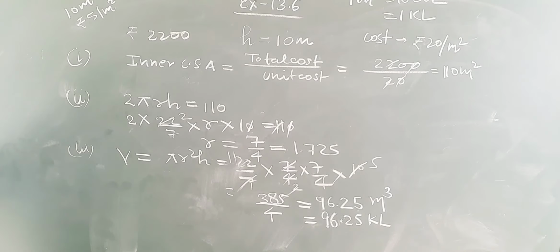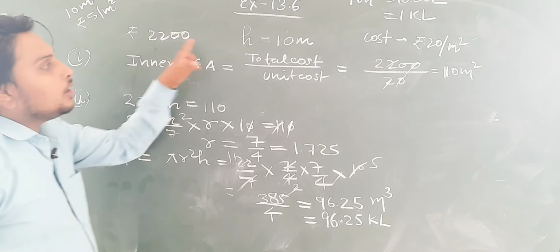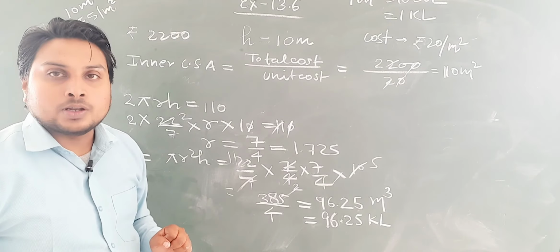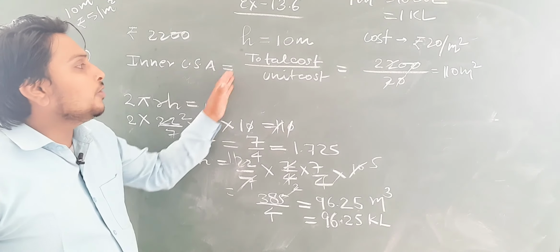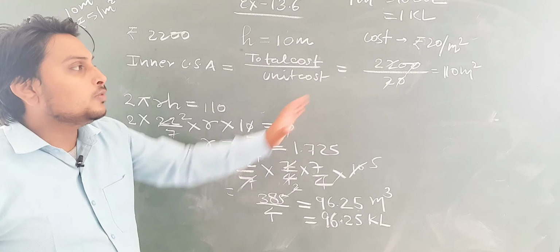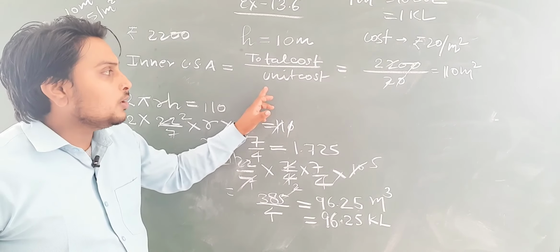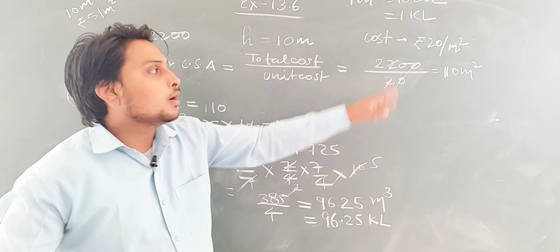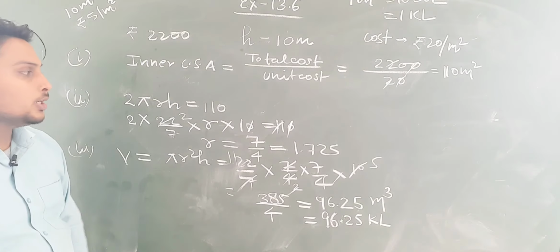So just try to understand what I have done in the question. Total cost was given, height of the cylinder was given, and cost per unit was given. Okay, so from here we have found the value of internal curved surface area, total cost upon unit cost. So that is 2200 upon 20. Okay, and that is 110 meter square.